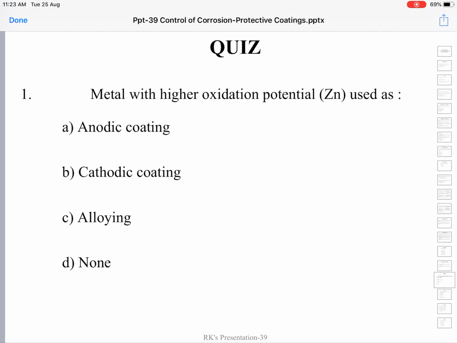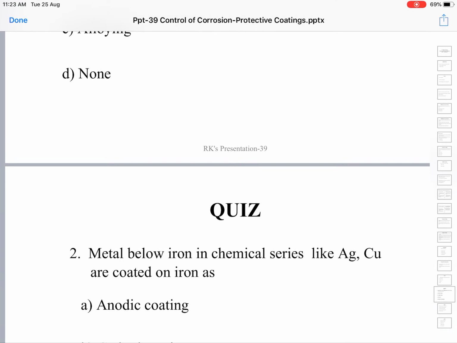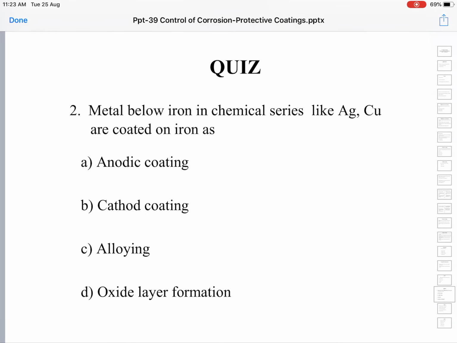Next, metals below iron in the electrochemical series, like silver and copper, are coated on iron. Since these metals are below iron, they are more noble and less reactive. When they coat iron, since they are less reactive than the iron, they form the cathode. So such coatings are called cathodic coatings.